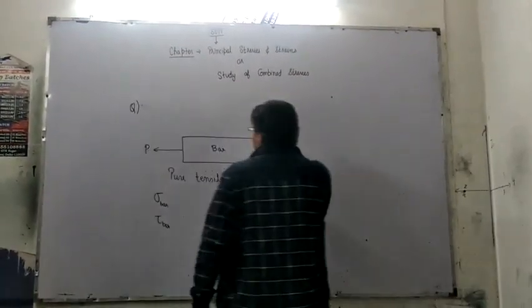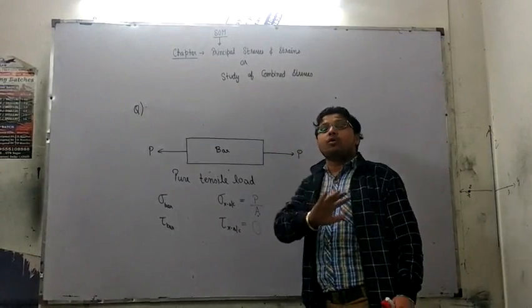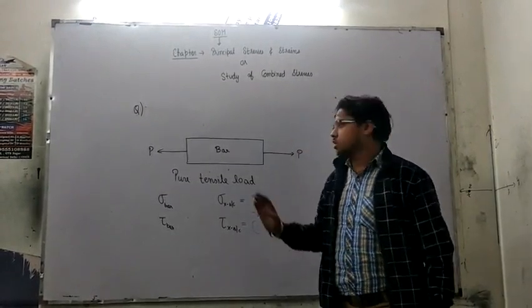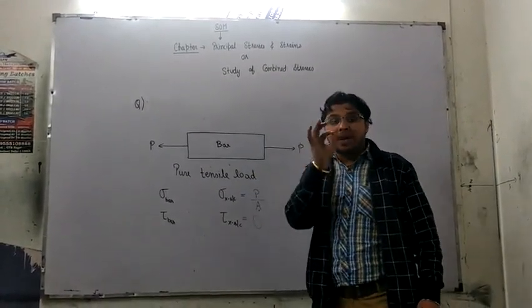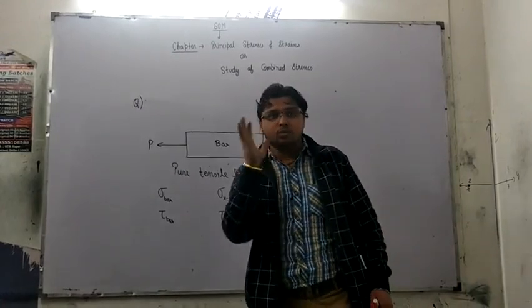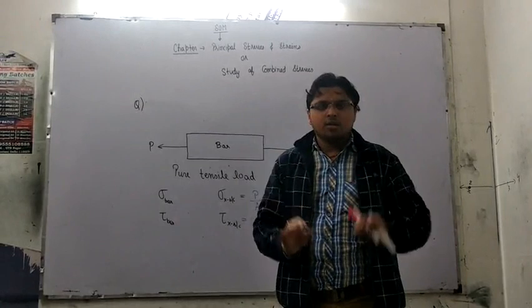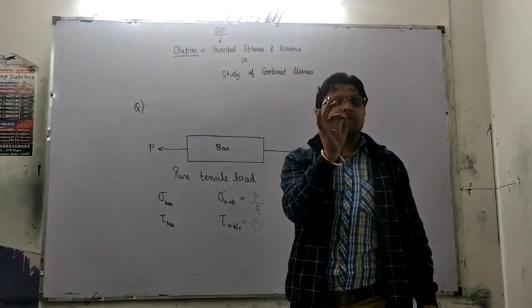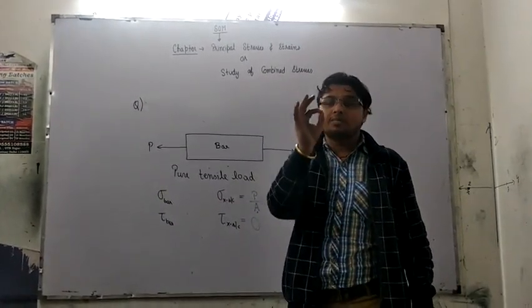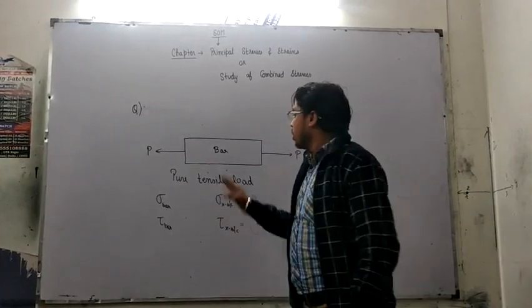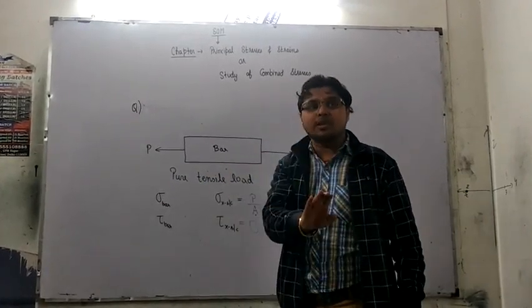So, we want to know that particular point from all the infinite points in this body where maximum stress is being induced. We are not worried about each and every particle. We are just worried about that particular particle or that particular plane on which maximum stress is present.